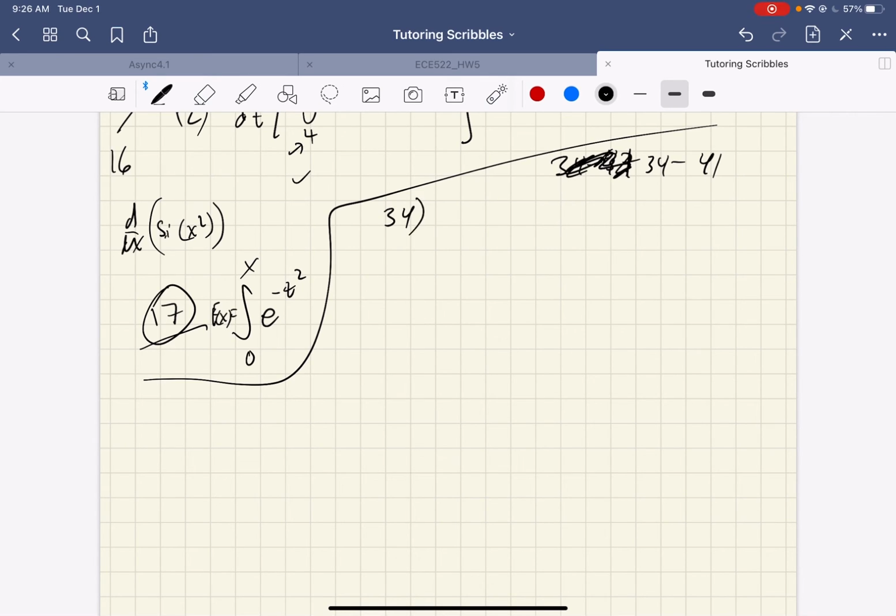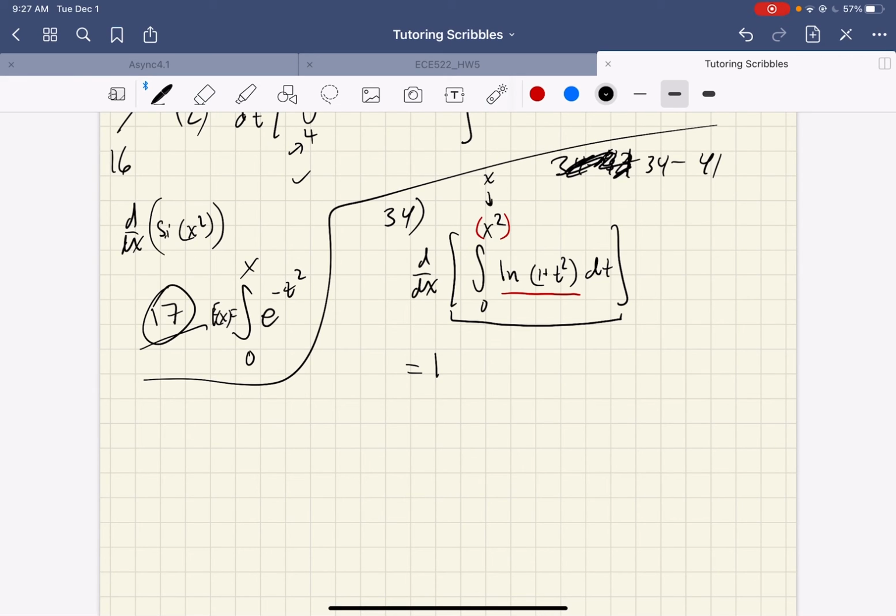So 34, it says, what's the derivative of the integral from 0 to x squared of the natural log of 1 plus t squared dt? Okay, so it's a chain rule, and this top limit is what I want to think of as my inside function, and my outside function I think of as the stuff inside the integrand. Actually, I misspoke. My outside function is, if this was just an x.